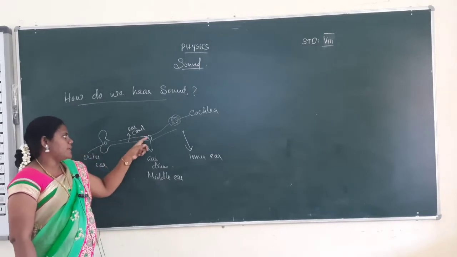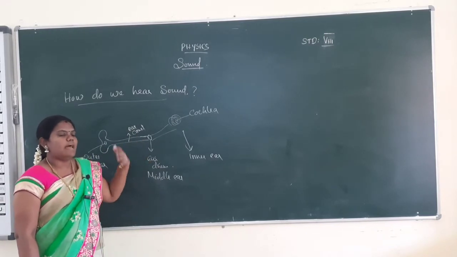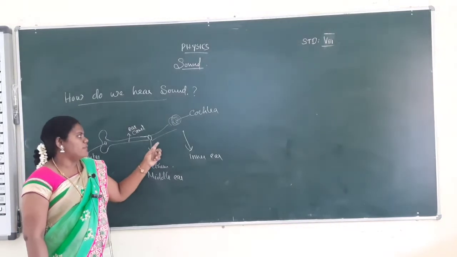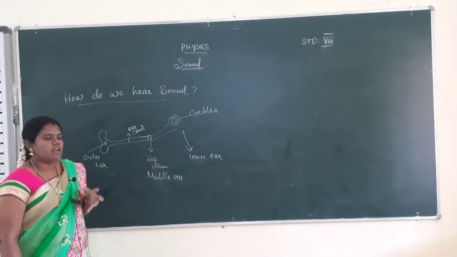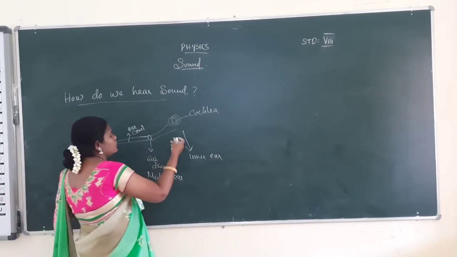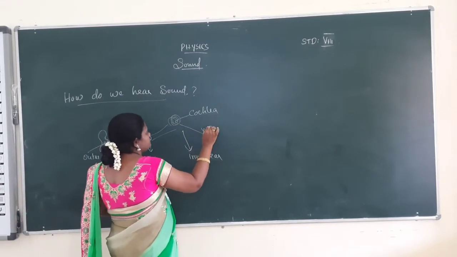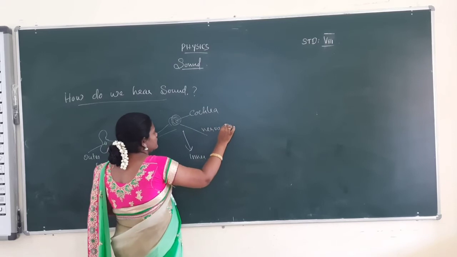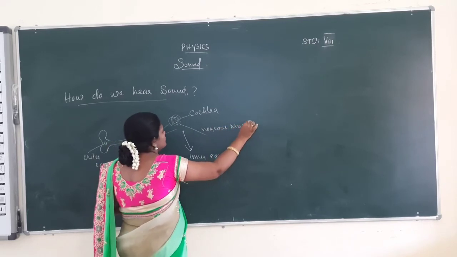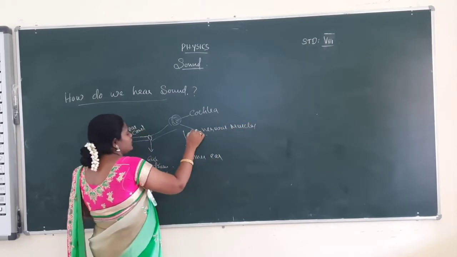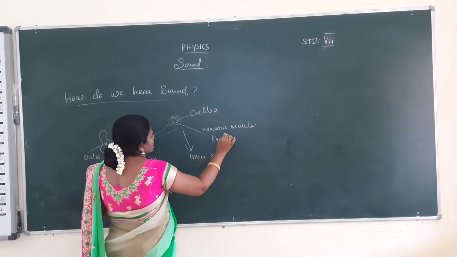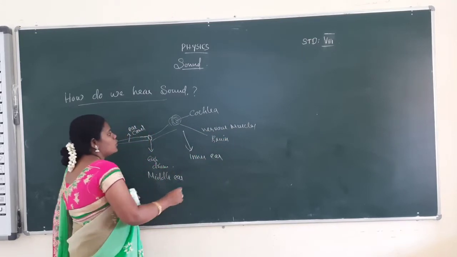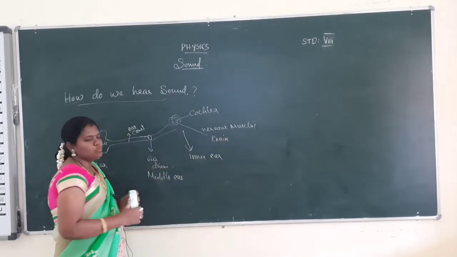The membrane vibrates and the sound is amplified. The amplified sound is passed on to the cochlea. The cochlea uses the nerves to travel the sound to the brain.